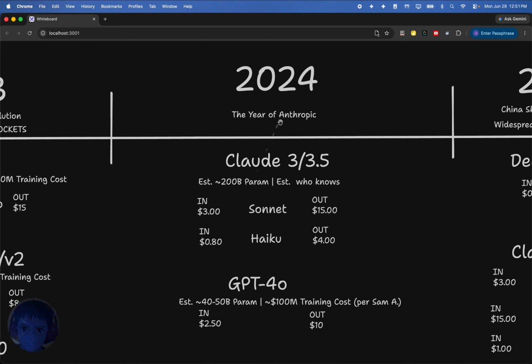But overall, when these two models were out, when Claude and GPT-4o were going head to head, Claude was above and beyond. It was significantly better at coding than GPT-4o. There was no question about it.